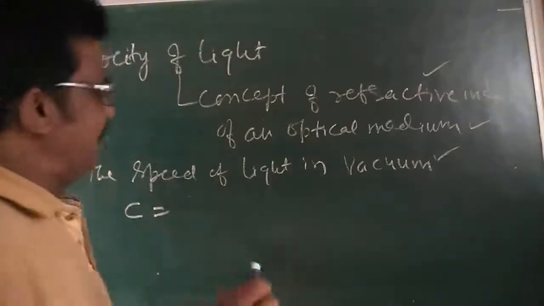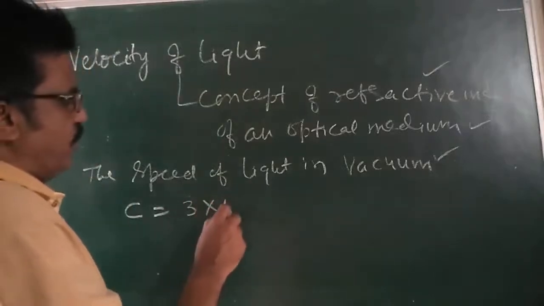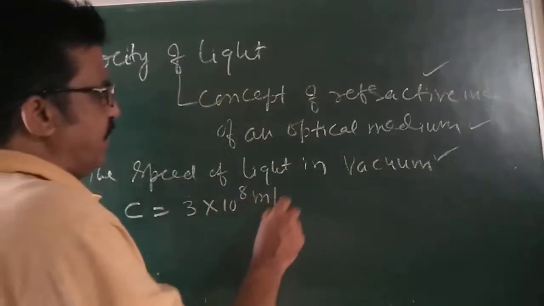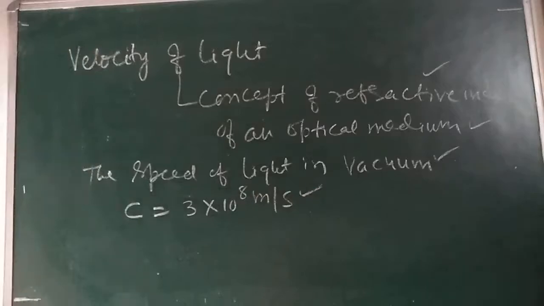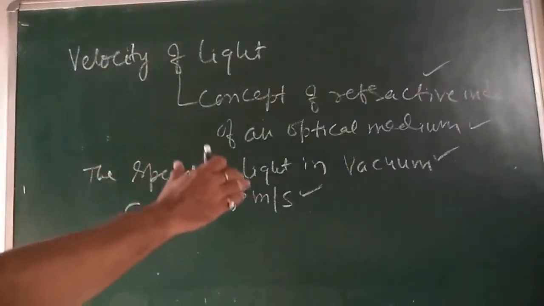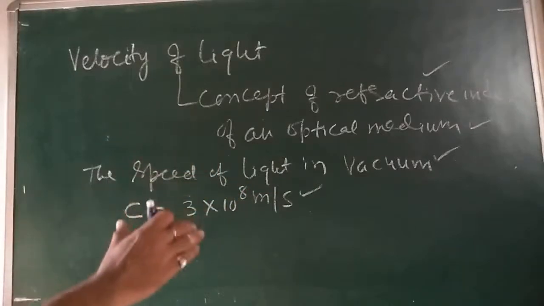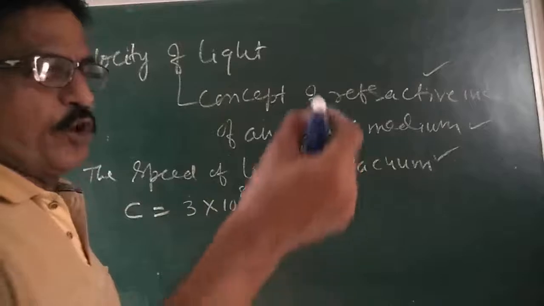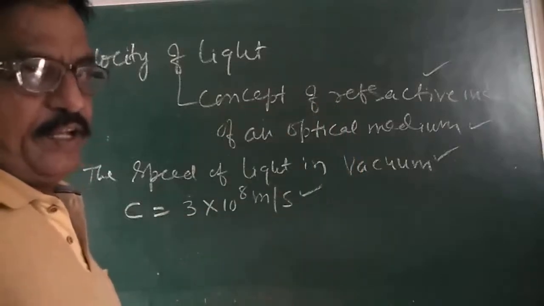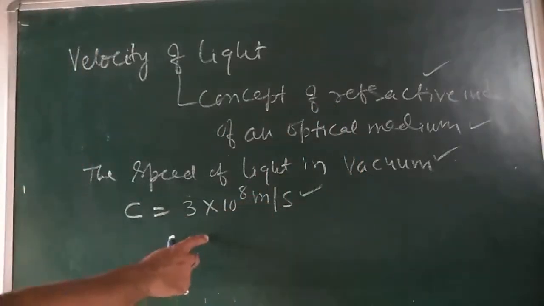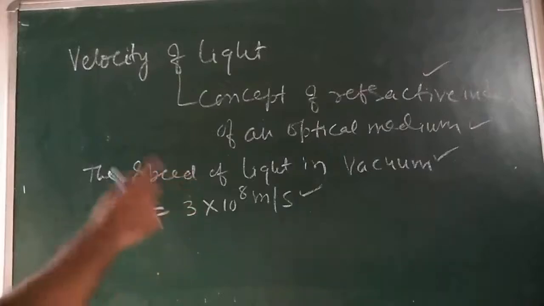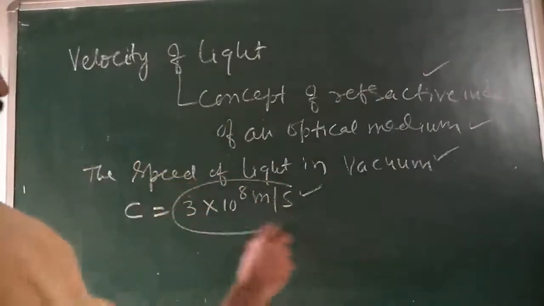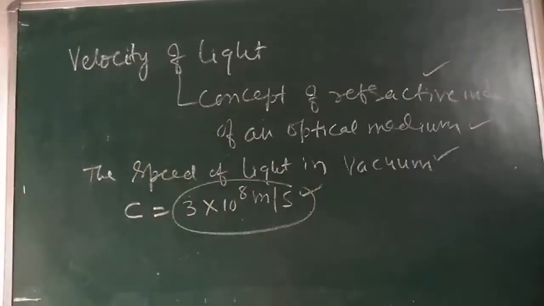Who will tell the answer? Sir, it is 3 into 10 raised to power 8 meter per second. In air, the speed of light is only marginally less compared to that in vacuum. But we take the speed of light in air also as 3 into 10 raised to power 8. So in vacuum or air, both are the same.